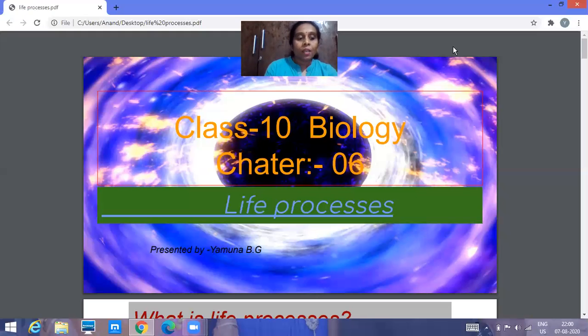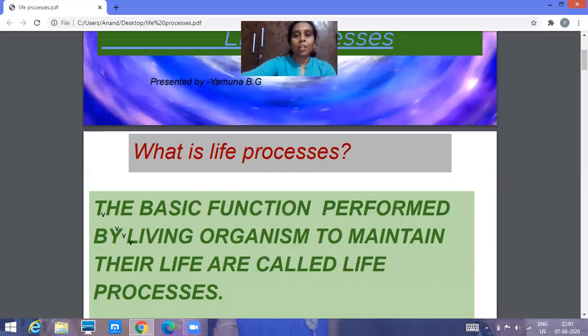We know that energy is needed for the maintenance of our body. So we extract that energy from the food we eat. With the help of the digestive system and the respiratory system, energy is released. After that, the energy is transported by the circulatory system to all parts of the body. The waste material generated in the body is then removed by the excretory system. So we will be studying all the systems in detail, not only in human beings but also in plants and unicellular organisms.